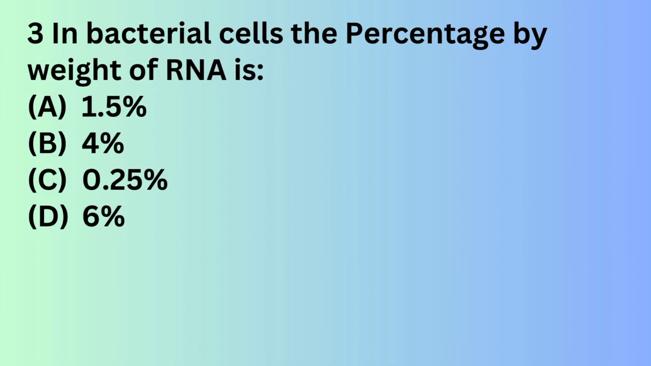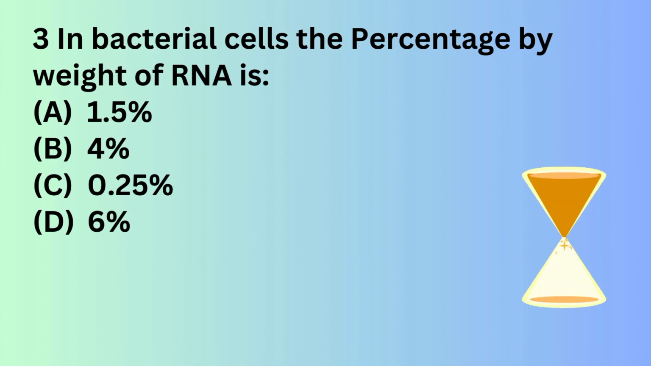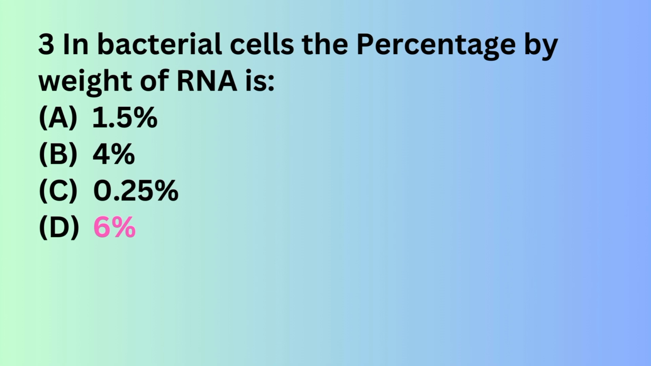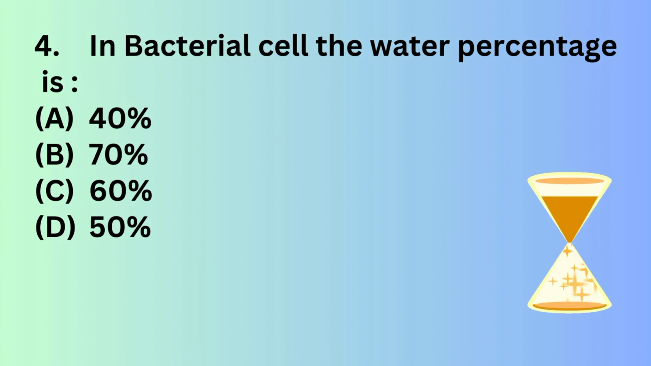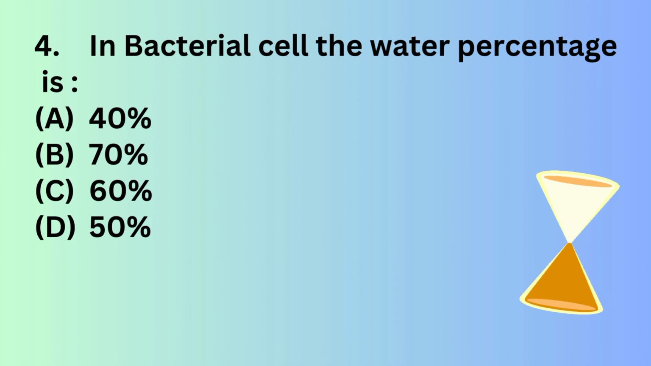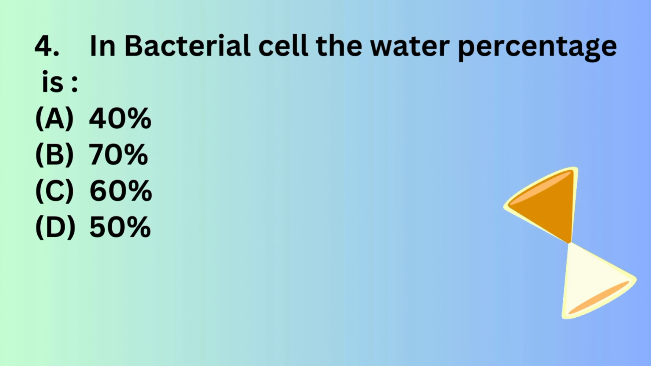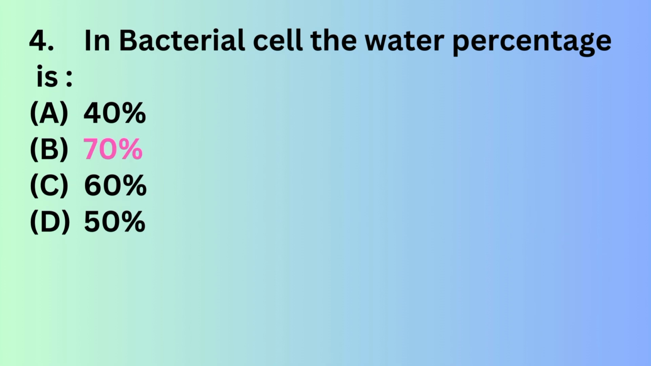Question number 3. In bacterial cells, the percentage by weight of RNA is: option A, 1.5%; option B, 4%; option C, 0.25%; option D, 6%. The correct answer is 6%. Question number 4. In bacterial cell, the water percentage is: option A, 40%; option B, 70%; option C, 60%; option D, 50%. The correct answer is option B, 70%.